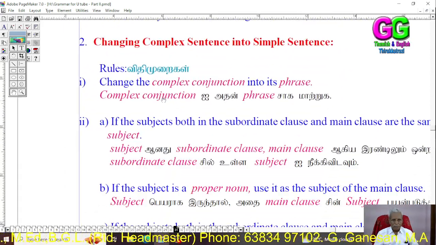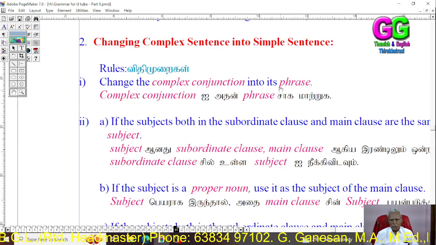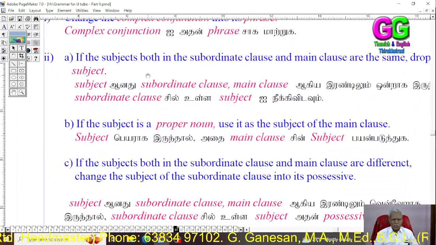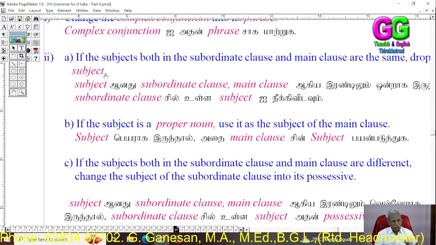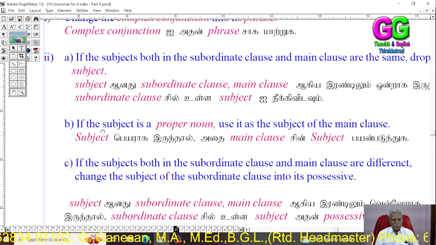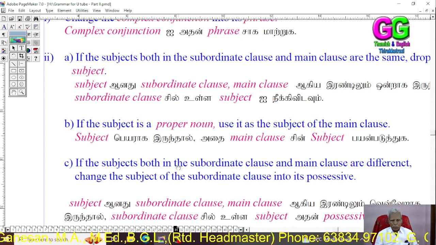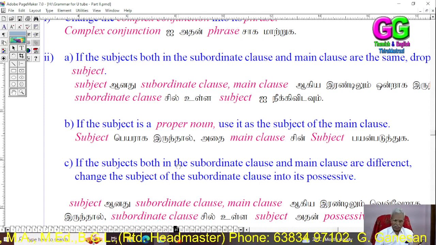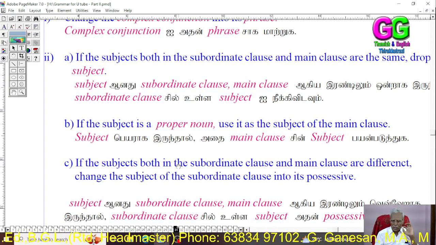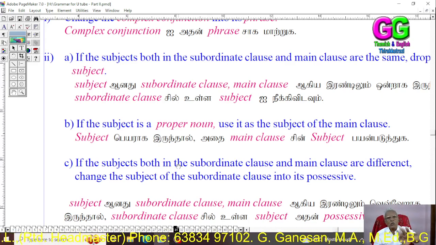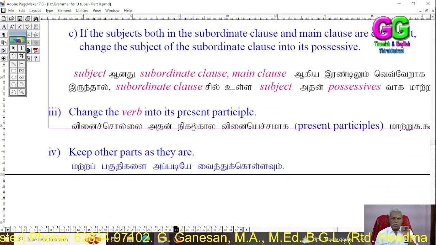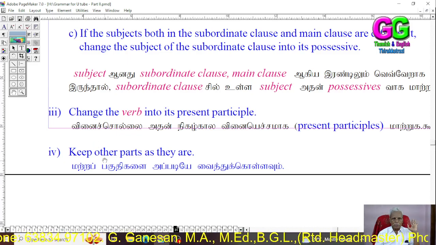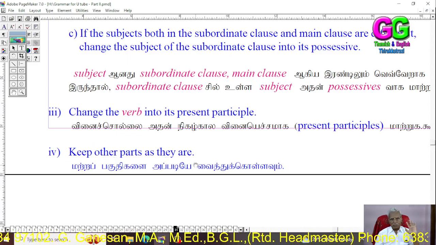You see? Change the complex conjunction into its phrase. If the subject both in the subordinate clause and the main clause are the same, drop the subject. If the subject is a proper noun, use it as the subject of the main clause. If the subjects are different, change the subject of the subordinate clause into its possessive. These are the things which I have already explained. Change the verb into its present participle. Then keep other parts as they are. That's all.